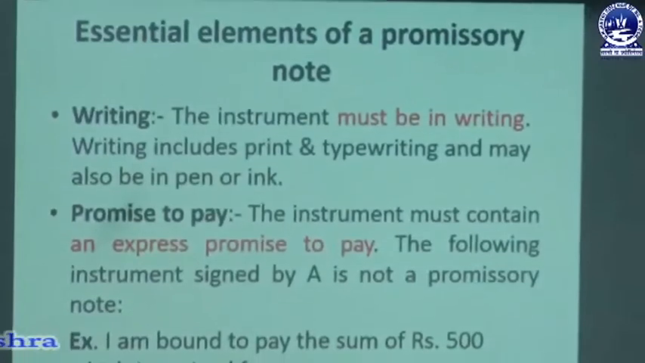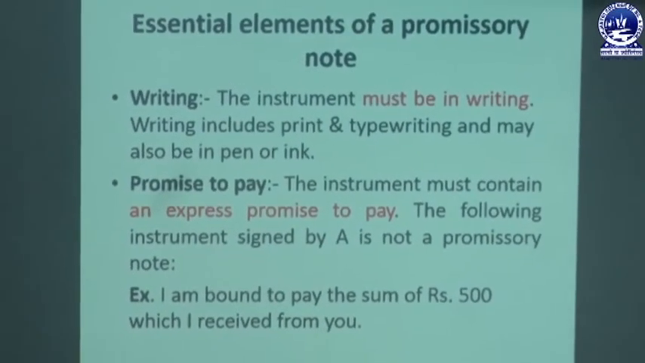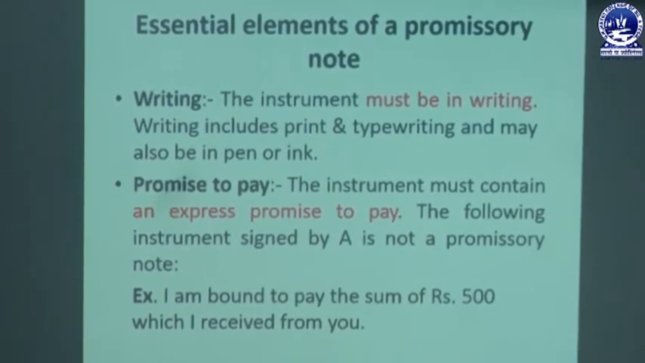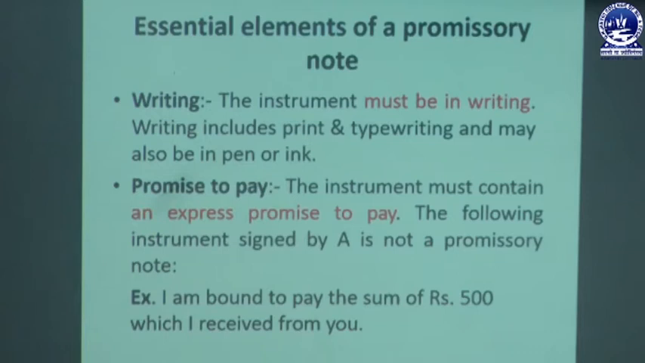So there must be a promise to pay, but in certain cases that is not taken into consideration. The example is, "I am bound to pay the sum of rupees 500 which I received from you." That is a condition, "I am bound to pay", so that is not mentioned in the promissory note. If this type of word is mentioned in the promissory note, then that is not called a promissory note, or a promissory note does not mention this type of conditional order or conditional promise. So every promissory note must contain an unconditional order or unconditional promise.